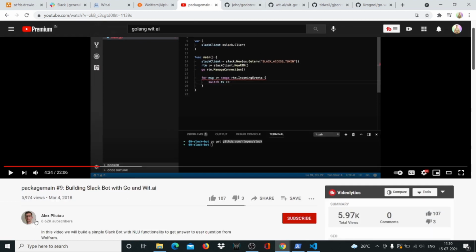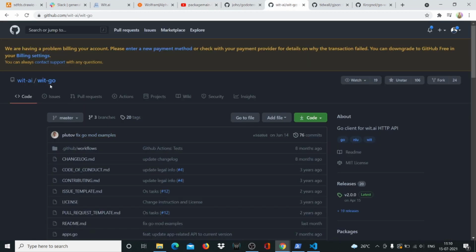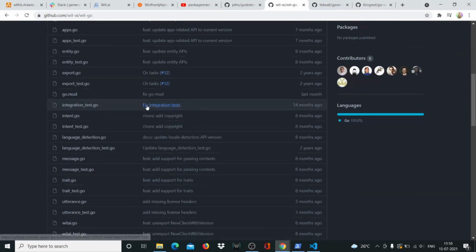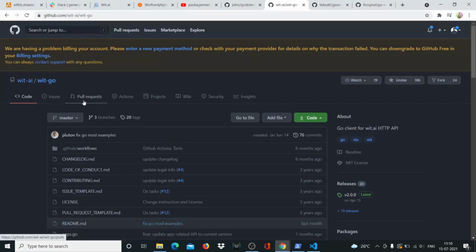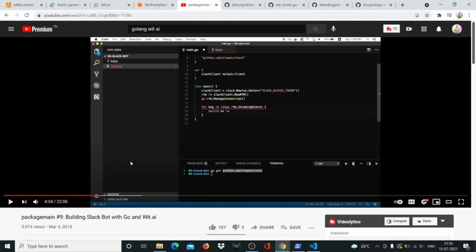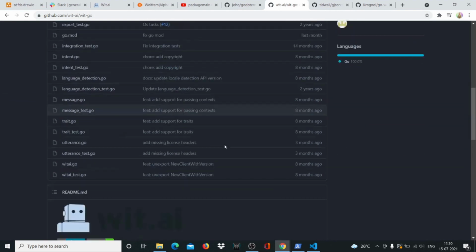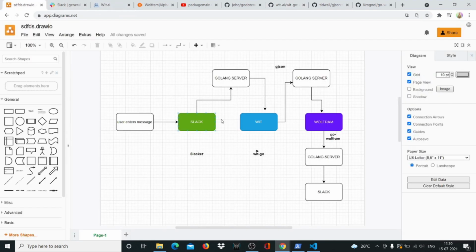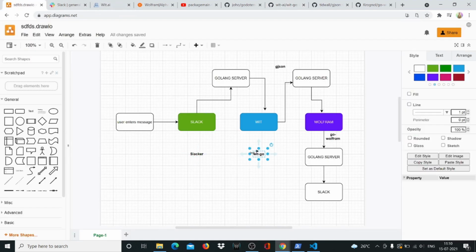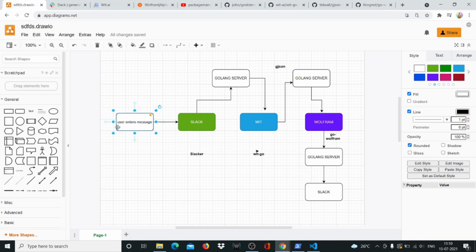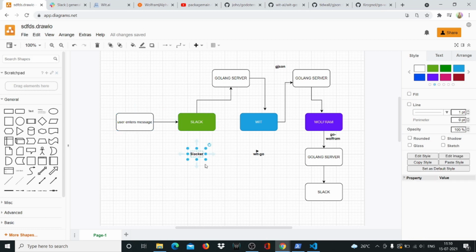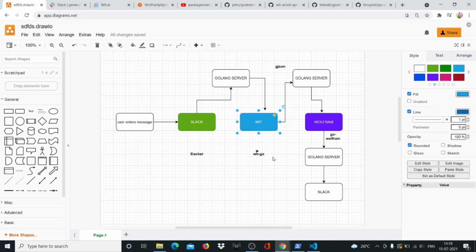But one good thing that Alex did was he went ahead and built a Wit.Go package, which helps us work with Wit.ai much easier. He didn't have that at the time when he built this, and he complains about that in this video. But then he built this entire package called Wit.Go, and that's what we'll be using in today's video to send the commands that we get from Slacker. The user enters the command, we process it using Slacker, and then we send it to Wit using Wit.Go, and that's how Wit will process it.